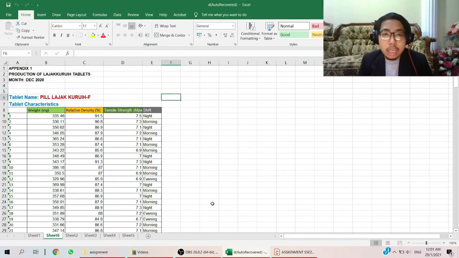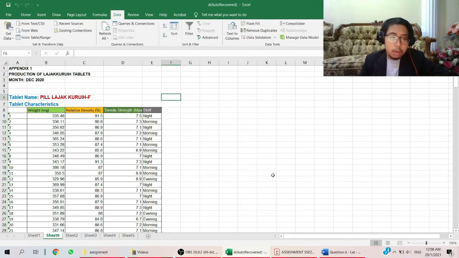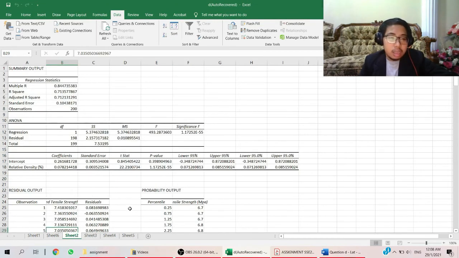Now, I would like to discuss the tablet hardness. Tablet hardness can be explained by two variables. First is the relative density and another one is the tensile strength. Based on the studies, it showed that relative density is the independent variable while the tensile strength is the dependent variable. Then, we will use Microsoft Excel to perform simple linear regression, and the result will be like this.